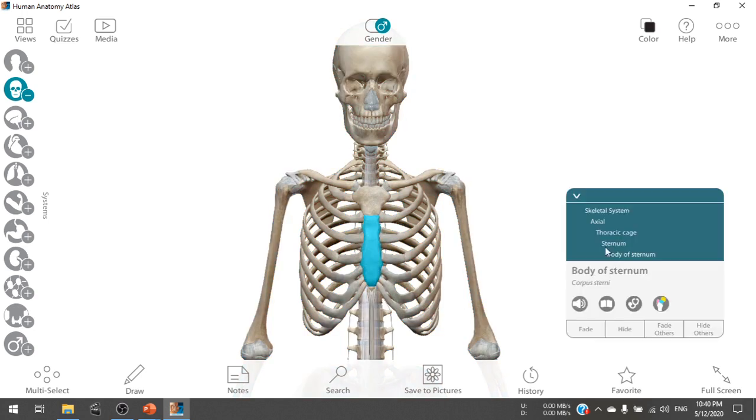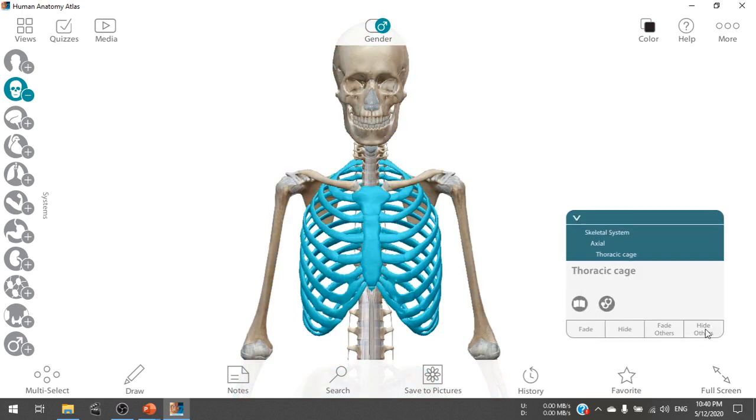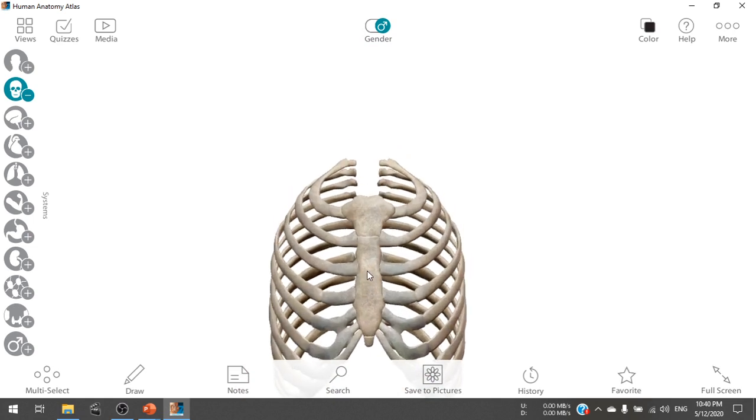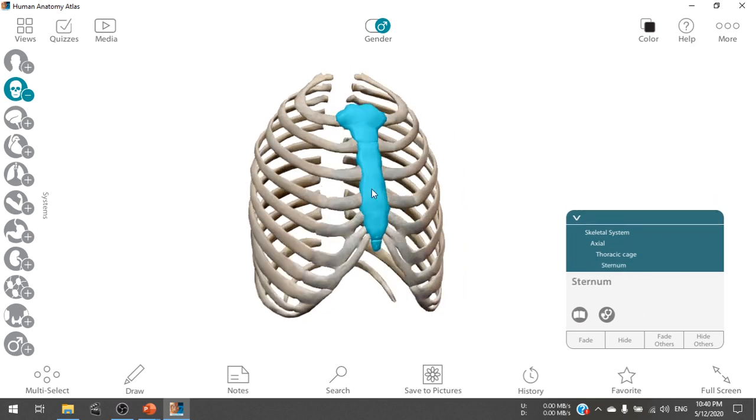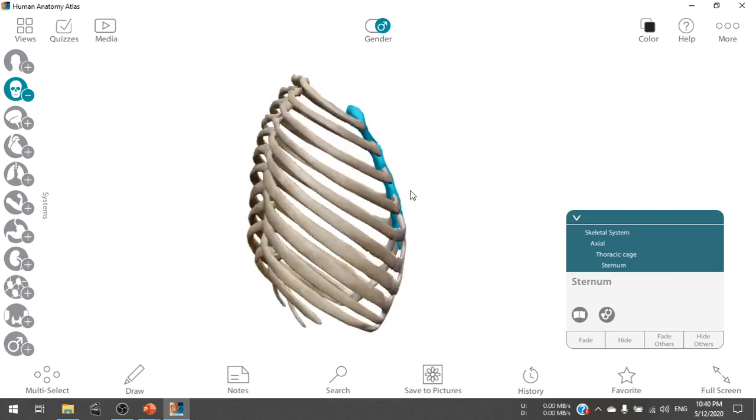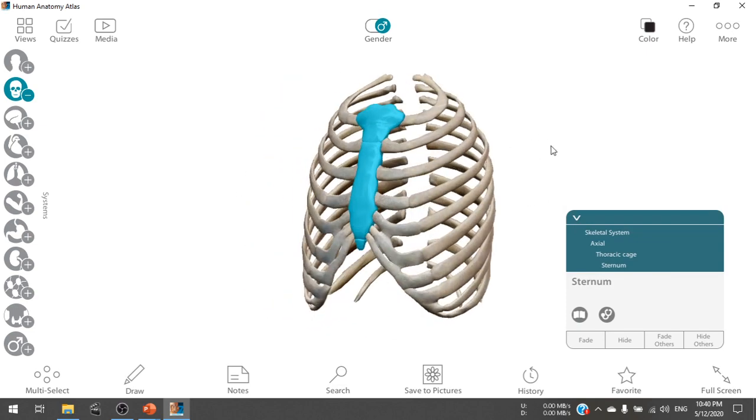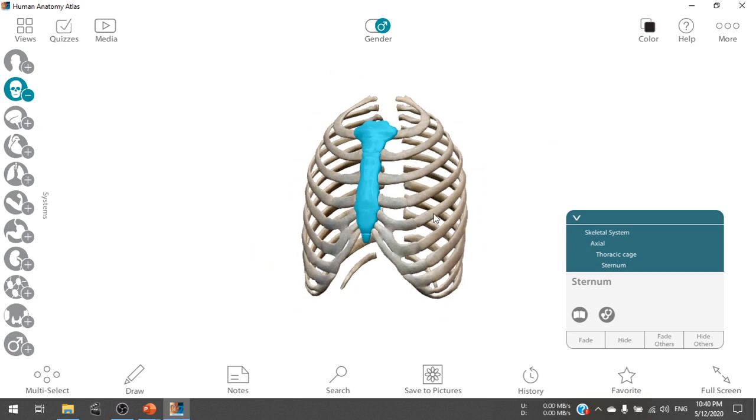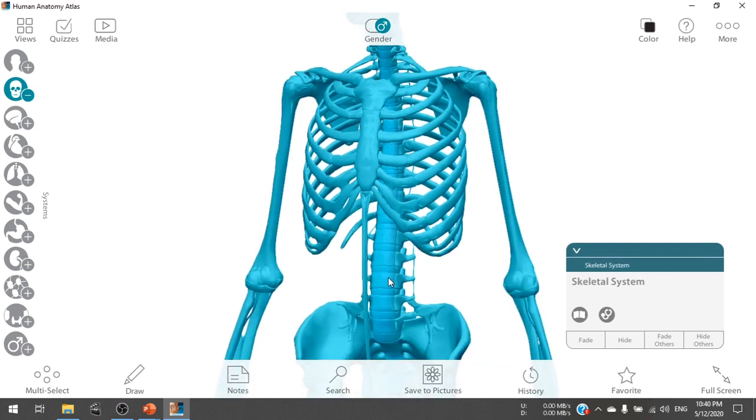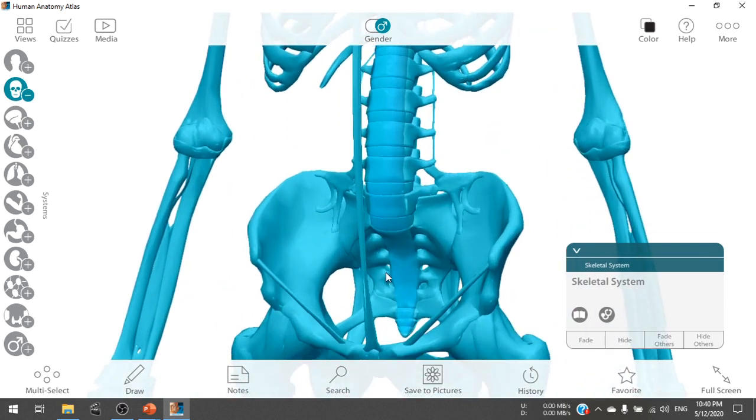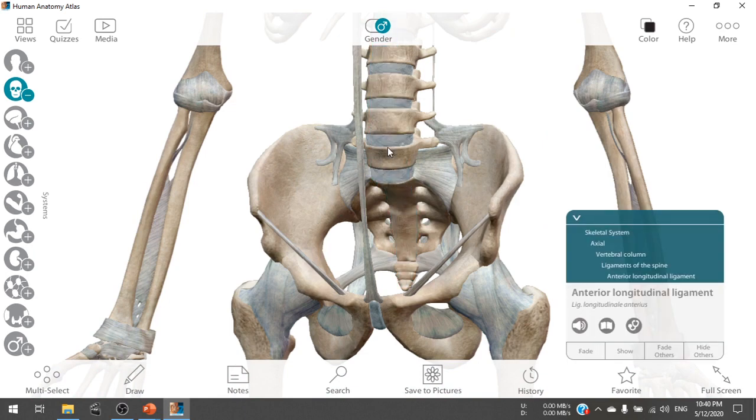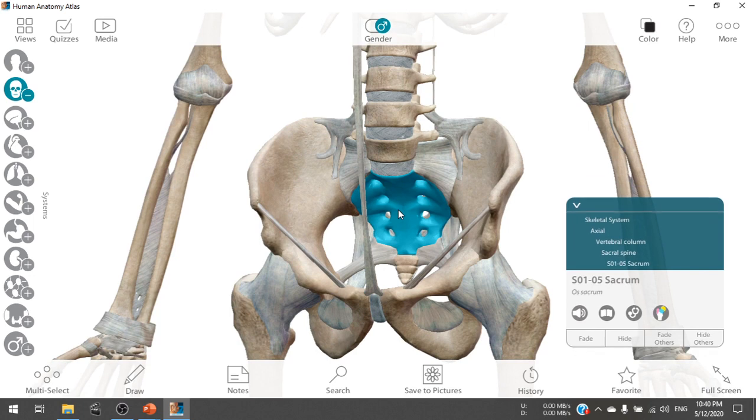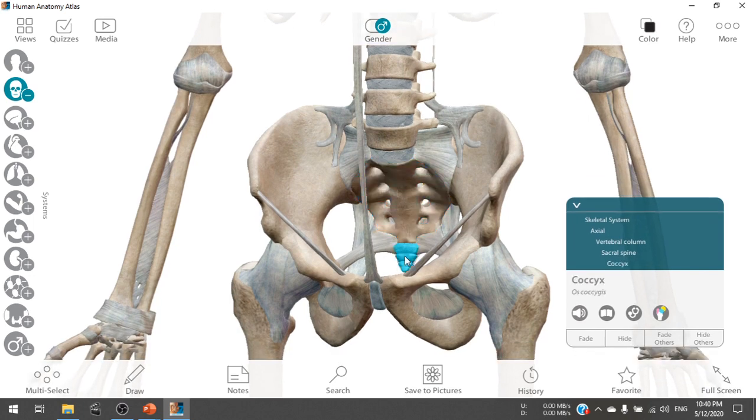So now here we are at the thoracic cage. There is the thoracic cage, and the main flat bone is called the sternum. With the sternum, we see multiple ribs attached, which totally makes the thoracic cage. And when we come down through the vertebrae, we see the vertebrae end in the part called the sacrum, and then the last part is called the coccyx.